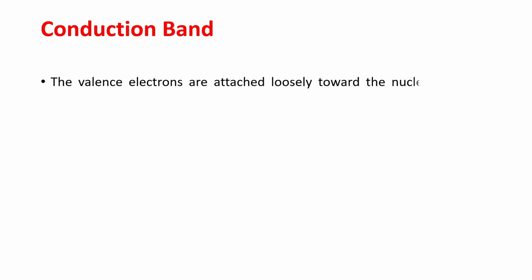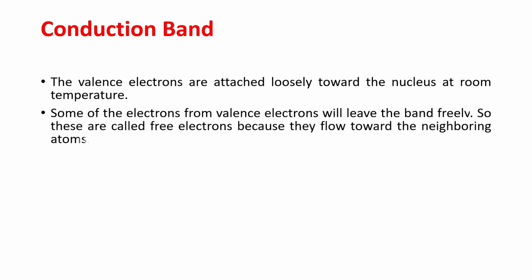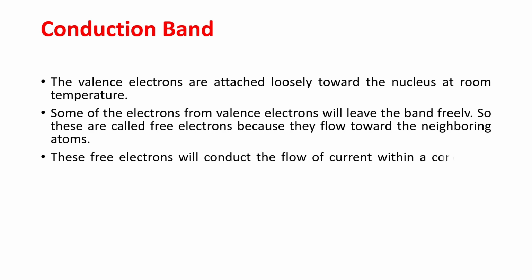Now see the conduction band. The valence electrons are attached loosely to the nucleus at room temperature. Means there is no strong connection between the nucleus and the valence electron. When we apply some energy or heat, some of the electrons leave the valence band freely. These are called free electrons because they flow towards the neighboring atoms. These free electrons conduct the flow of current within a conductor and are known as conduction electrons.